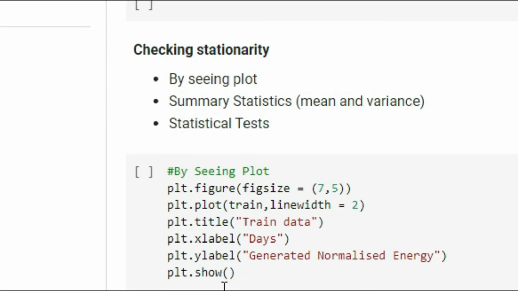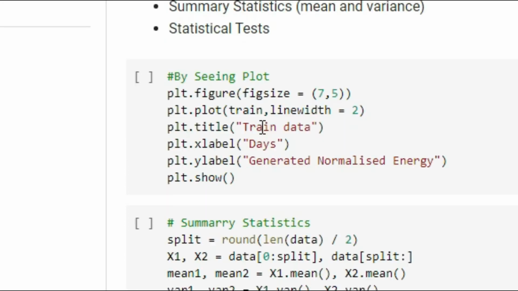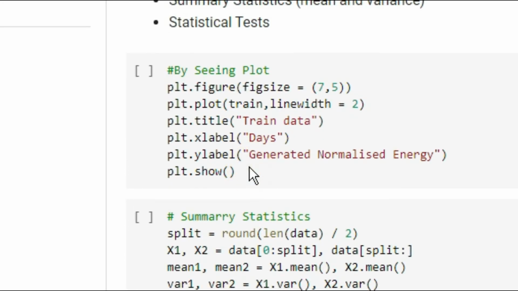Now the important factor is to check the stationarity in the data. Stationarity means whether our data changes with respect to time. There are three methods available for checking the stationarity. First is by seeing the plot. Second is by finding the statistics summary like mean and variance. And third is a statistical test like the augmented Dickey-Fuller test. So let's plot this value.